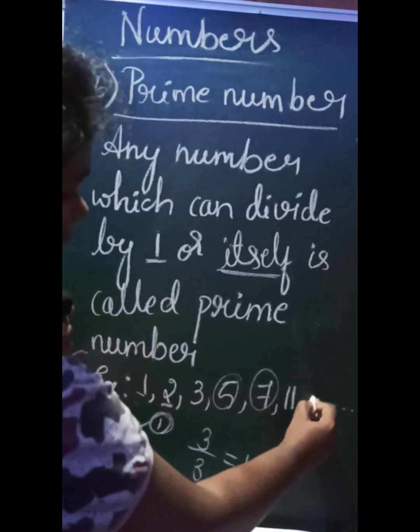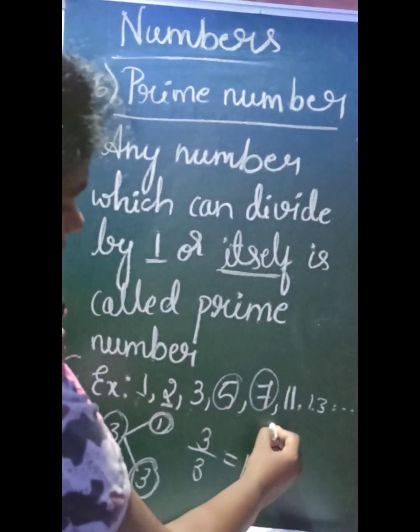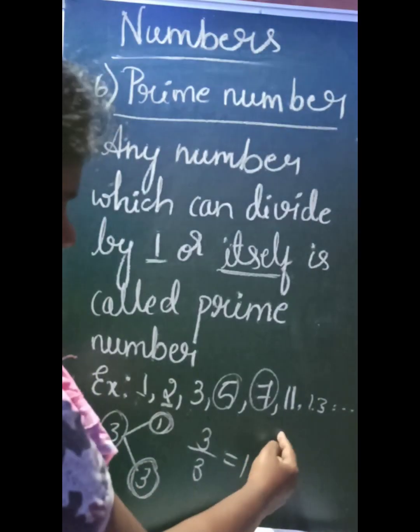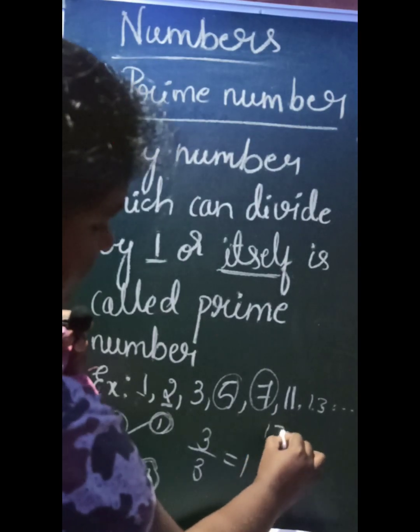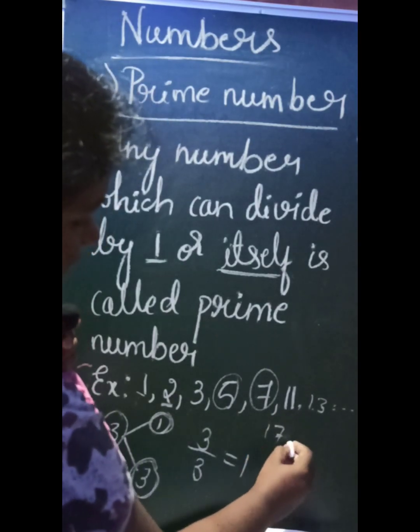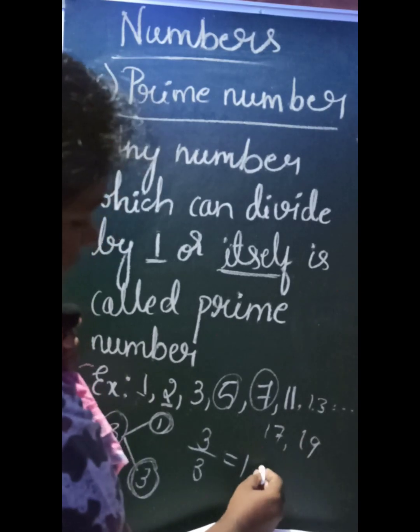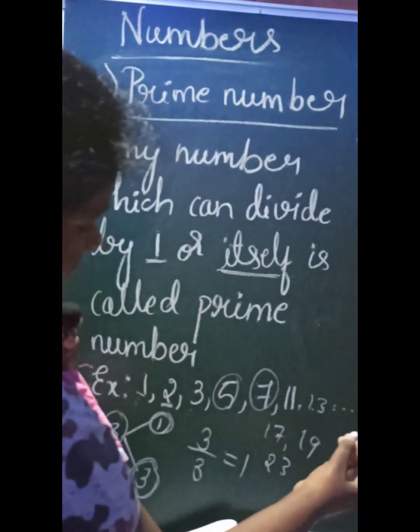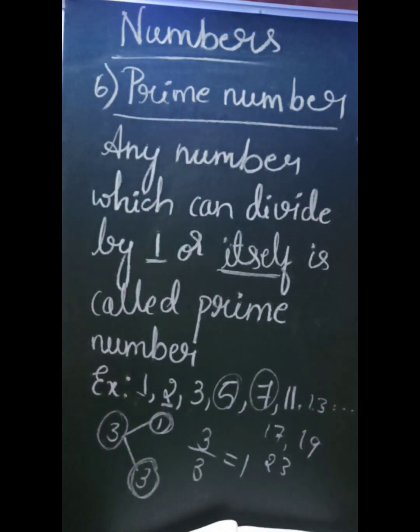We have 13 also. Then 15 can be divided by 3, so we cannot consider that. Then 17, then 19, then 23. Likewise, we have many prime numbers in our number system. So the next type of number is co-prime number.